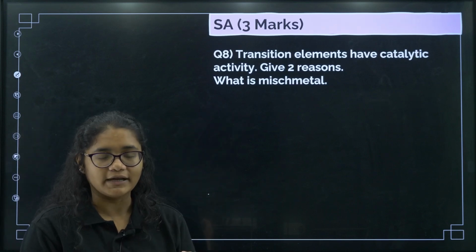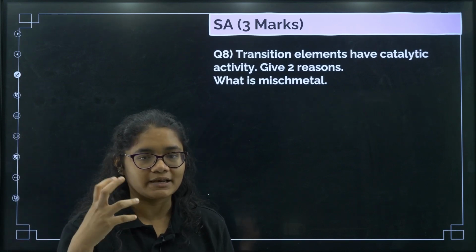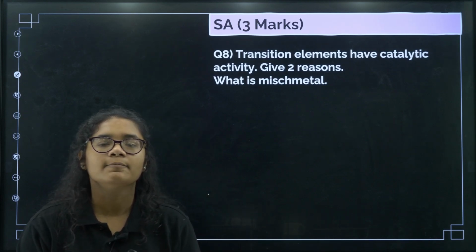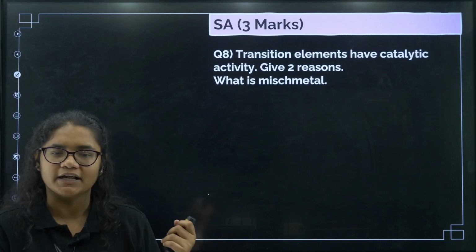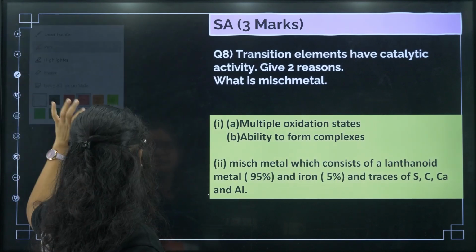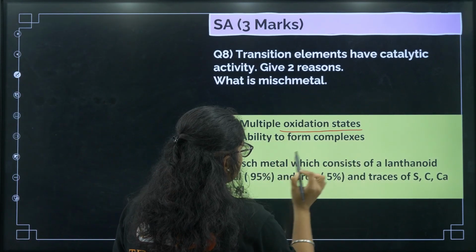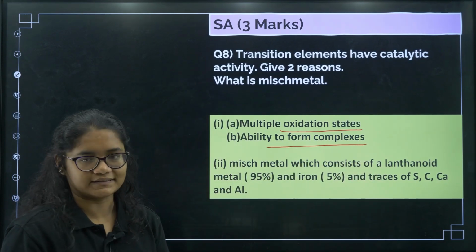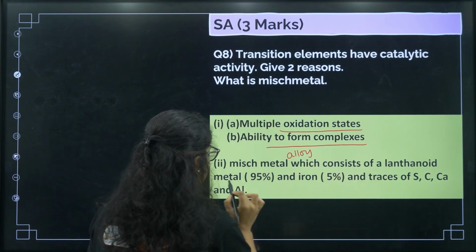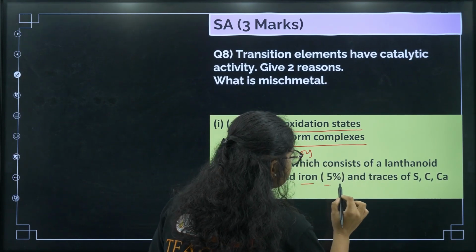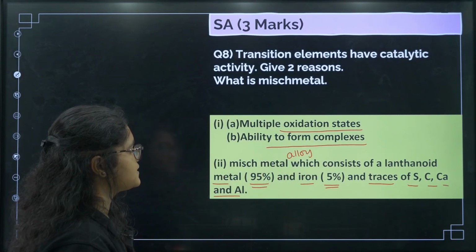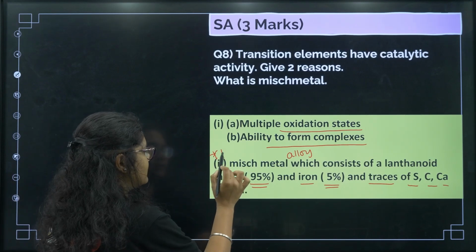Mixed metal is an alloy, right, where transition elements are there 95% and some other elements are mixed, and this is used to make different parts of the aircraft, and so many other uses are there. Okay, so you can see why transition elements have catalytic activity: due to variable oxidation states and their ability to form complexes. Next, mixed metal is an alloy which consists of lanthanoid metal up to 95%, iron 5%, and traces of sulfur, carbon, calcium and aluminium. Okay, so this is the definition of mixed metal. This is important, please remember this definition.